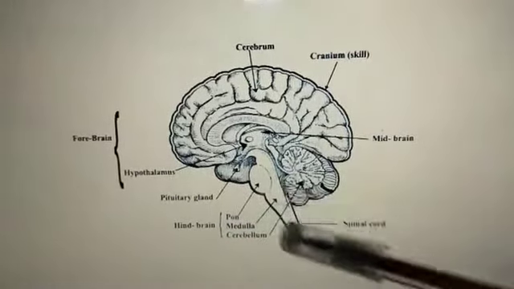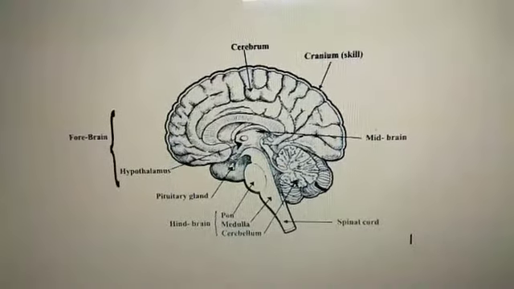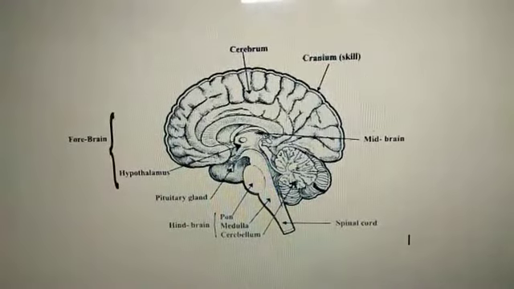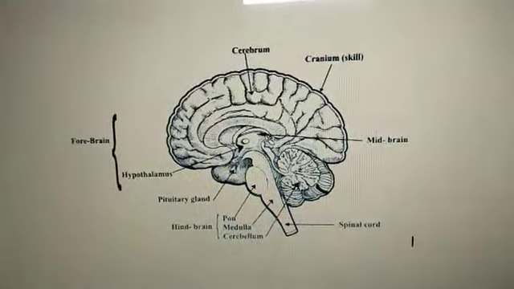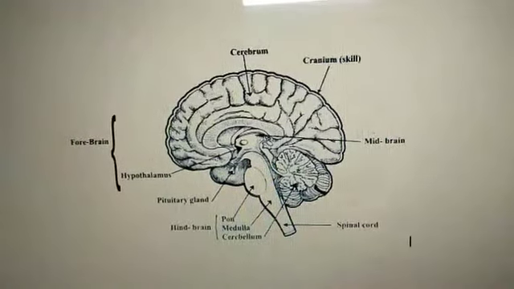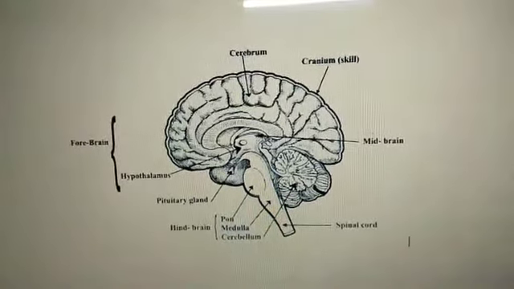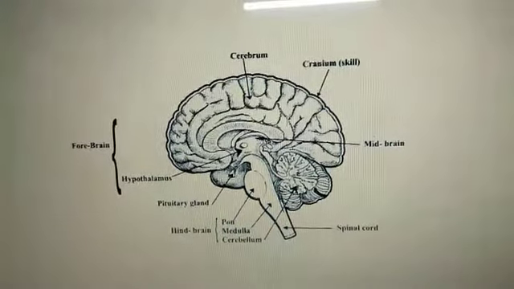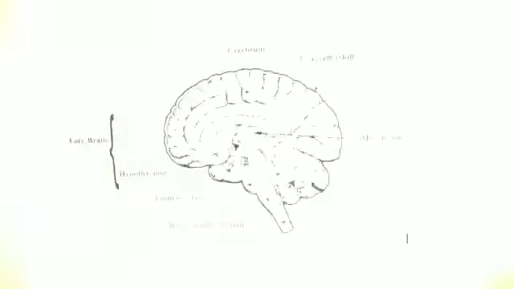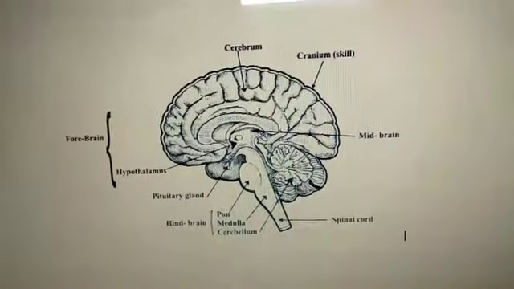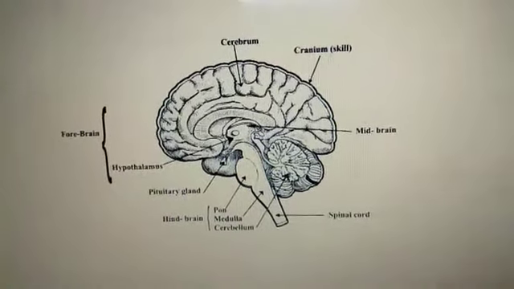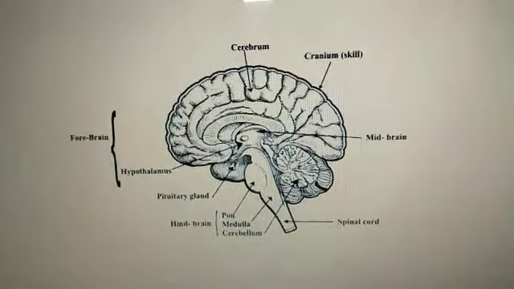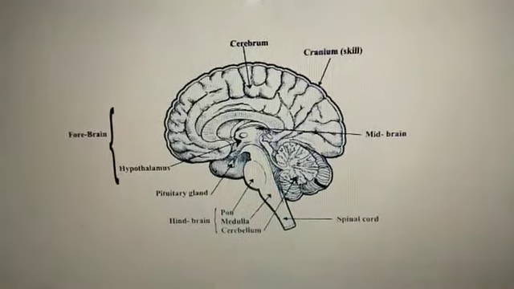It is pyramidal in shape and it controls involuntary activities like heartbeat and respiration. The medulla and pons along with the midbrain are collectively known as the brain stem.